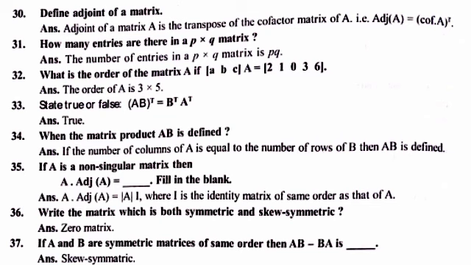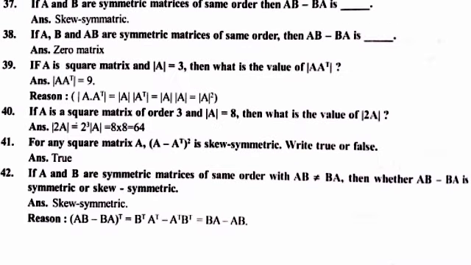So these are the important questions that I have discussed. Now the next question is question number 38. As you know, given A and B and AB are symmetric matrices of the same order, then AB minus BA, the answer is the zero matrix.